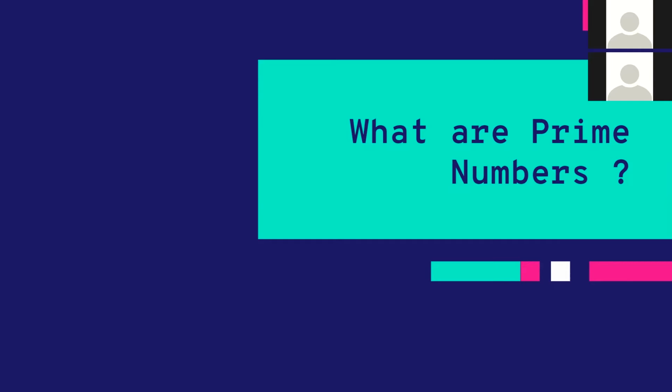So I'll check if 2 is prime or not, then 3, and then 4. I'll keep checking up to n numbers, dividing each by the previous numbers to check if it is prime. If it is exactly divisible, then it is not prime, right? So this is the naive approach.